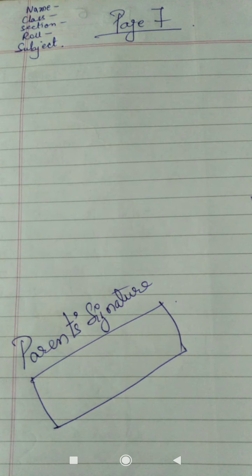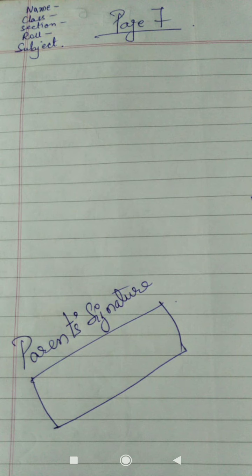Then page number 5, then page number 6. On every page you will write name, class, section, roll number, subject. Understood? Then suppose your answer is ending on page number 7. After wherever you have written, suppose you have written 5 lines, 10 lines, wherever, below that your parents will sign it. Is that clear?